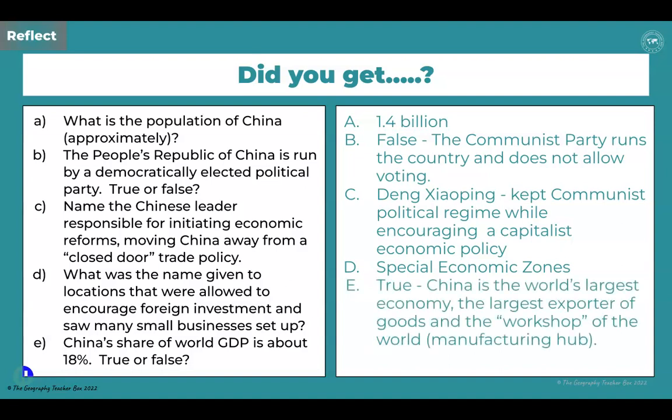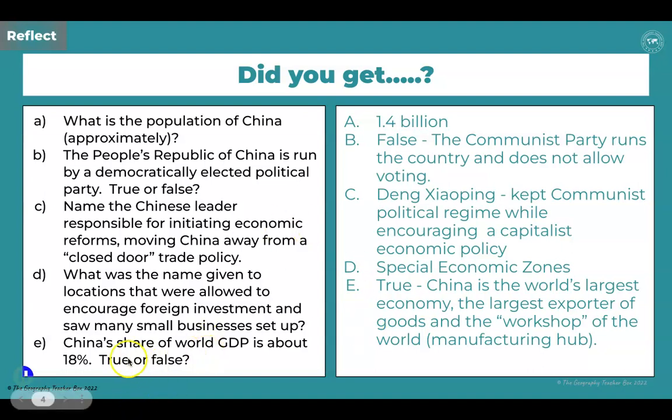E, China's share of world GDP is about 18%. This is about true. China is the world's largest economy. It's the largest exporter of goods and it's the workshop of the world. In other words, it's a manufacturing hub.